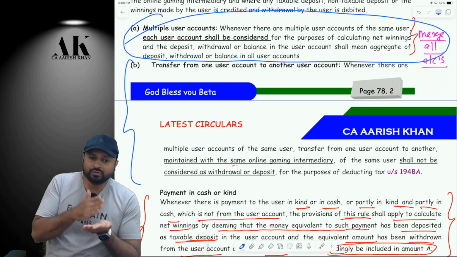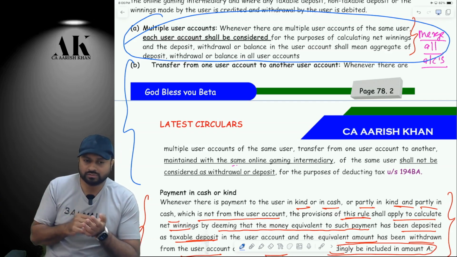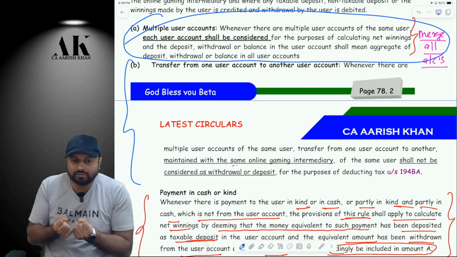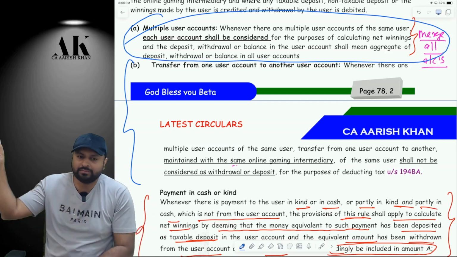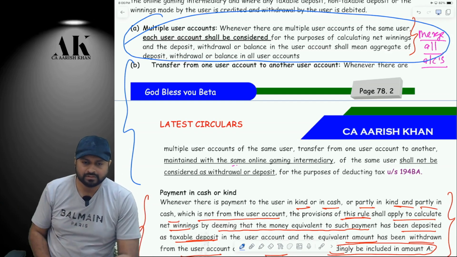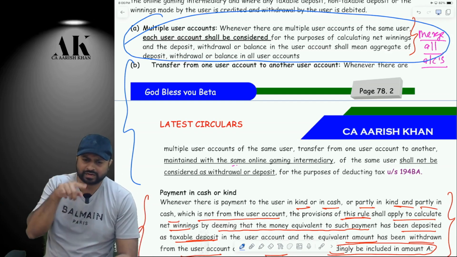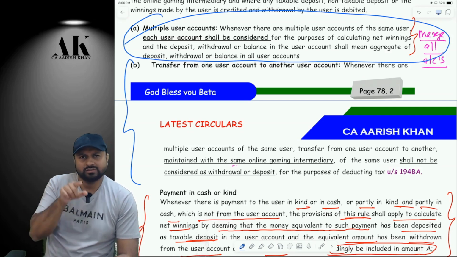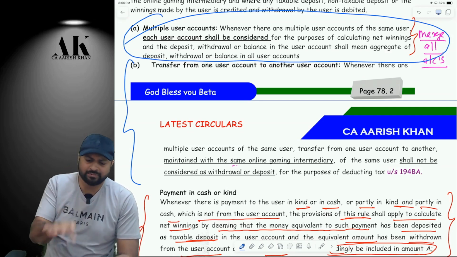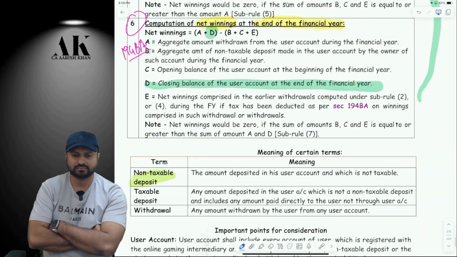Suppose from one user account, I withdrew 10,000 rupees and put that in my wife's account. Can we do that, sir? Yes, it is possible to transfer from one user account to another user account. So should that withdrawal also be subject to TDS? Tell me logically. Don't read the provision.